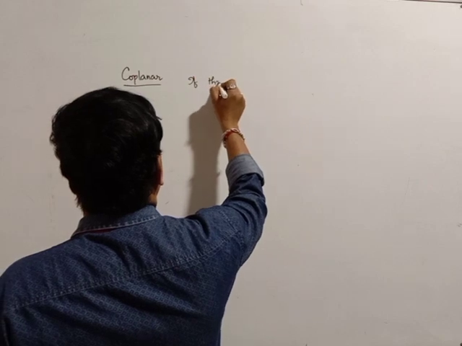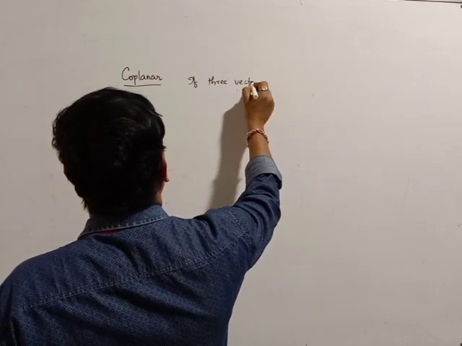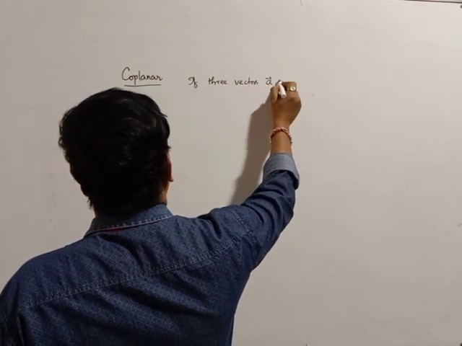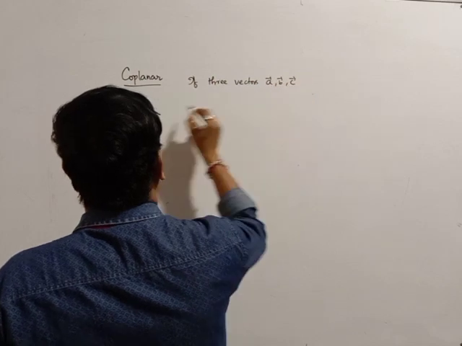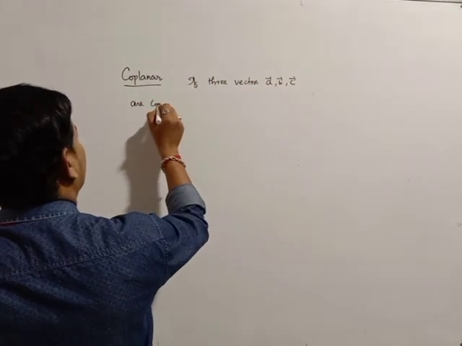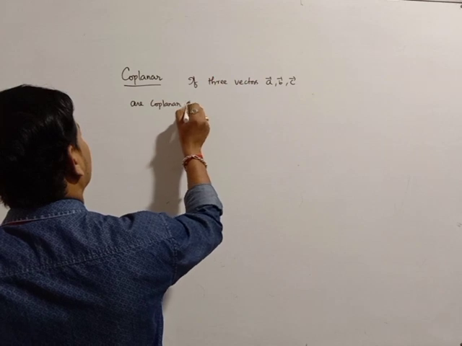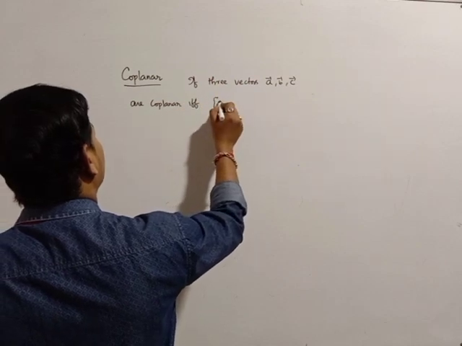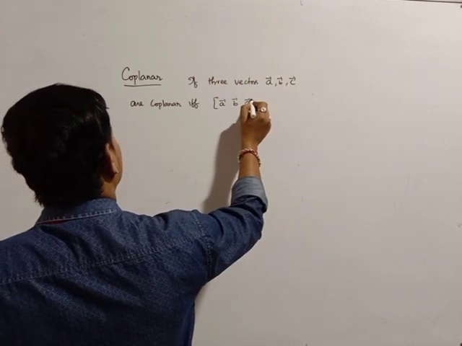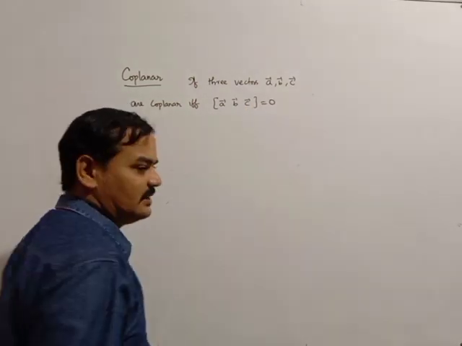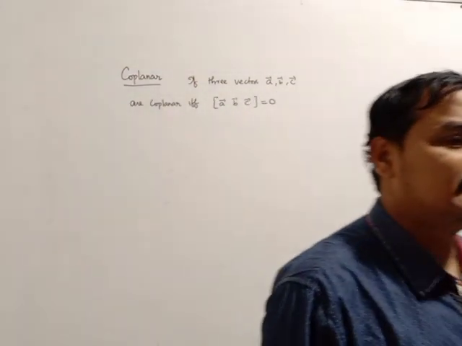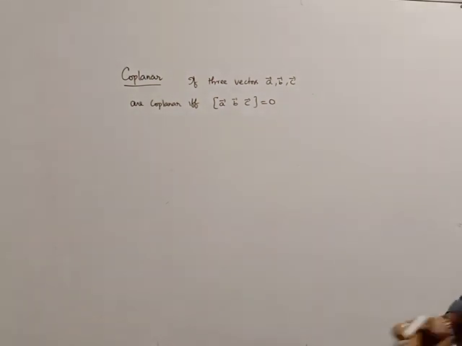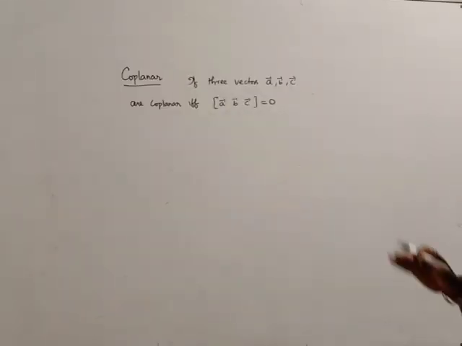If three vectors A bar, B bar, C bar are coplanar, then their box product is always 0. If any three vectors are coplanar, then the box product is 0. Coplanar means in the same plane.